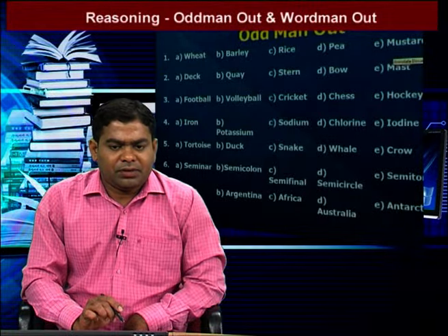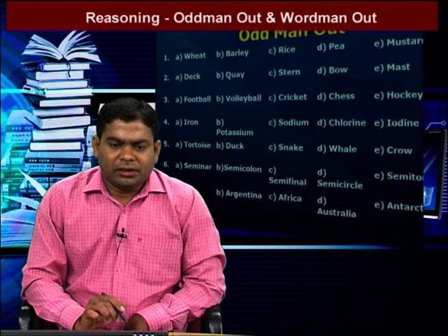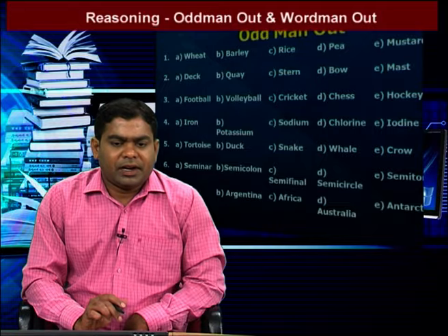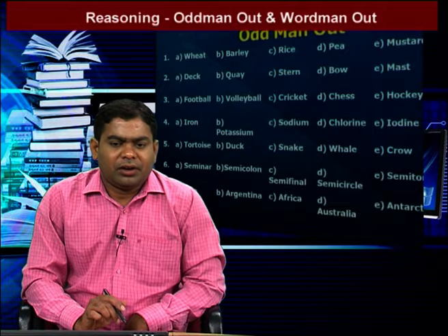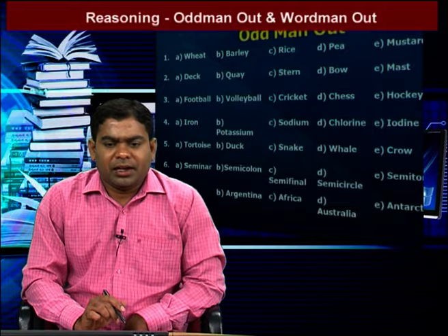We go to the next question: Asia, Argentina, Africa, Australia, Antarctica. In these five words, we find the different one. Asia is a continent, Africa is a continent, Australia is a continent, Antarctica is a continent, but Argentina is a country.